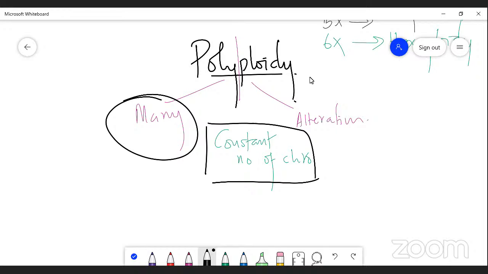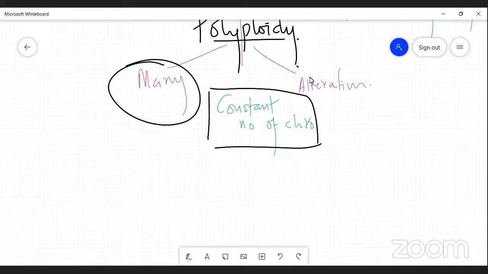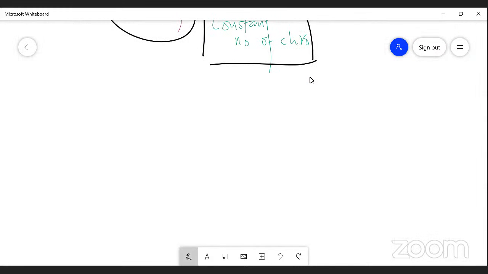That's why I have given 2 words. One is many and another is alteration. Poly stands for many, ploidy stands for alteration in the number of chromosomes in an organism. Simply I can say an organism possesses more than 2 basic sets of chromosomes by addition. That is called polyploidy. Now, as I said, polyploidy can be designated in different formats.